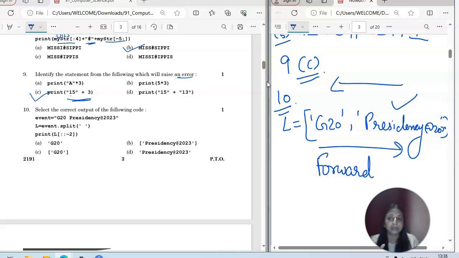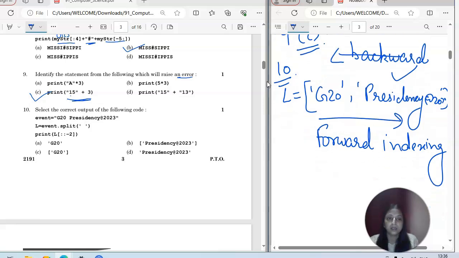So if you are already clear with the concept of string slicing, you must be aware with this forward indexing and we have the backward indexing, right? So if you will go for the backward indexing, the correct answer for this is you will be getting the output. The first thing is you will be getting the output in a form of a list, right? So the option A is not possible, definitely. D is also not possible. We have B and C.